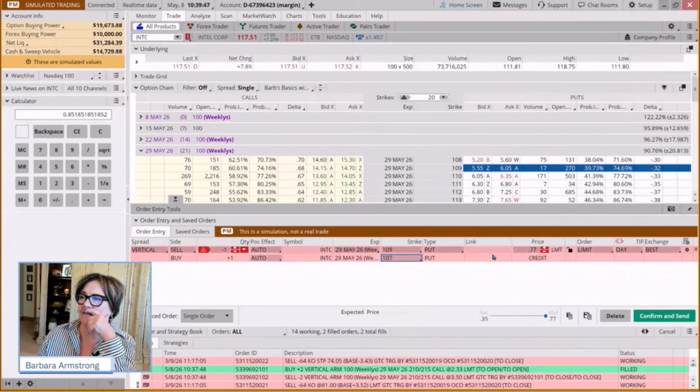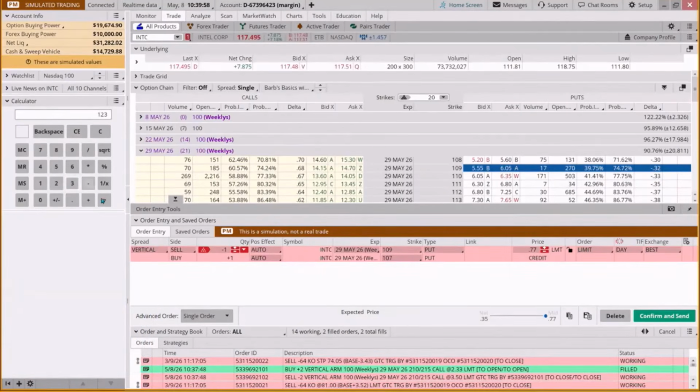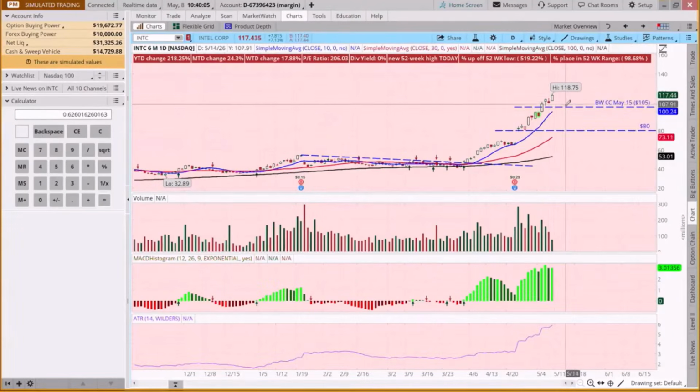We'd get 77 cents. We're risking $2 minus 77 cents, which is 123. So 77 divided by 123, that's a potential return of 62%. And you might say, well, you're putting your stop.